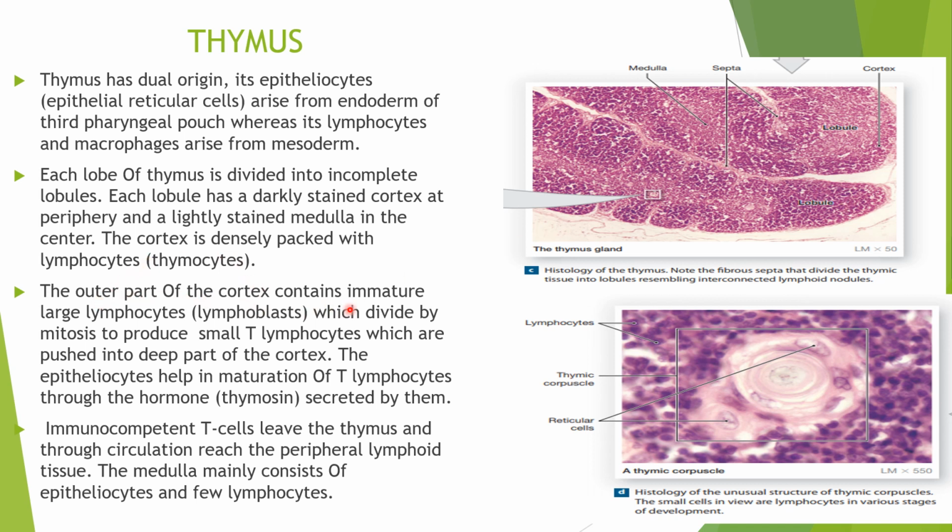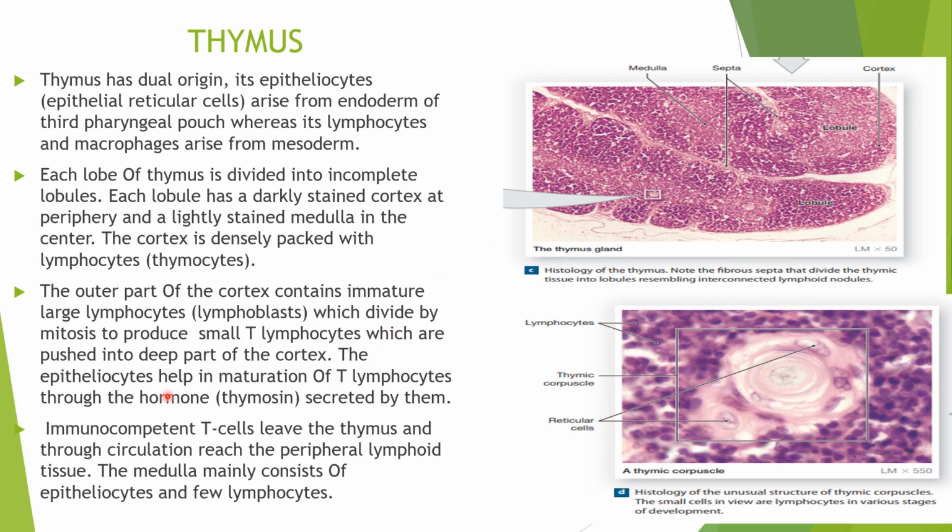The outer part of the cortex contains immature large lymphocytes, which divide by mitosis to produce small T lymphocytes, which are pushed into the deep cortex.